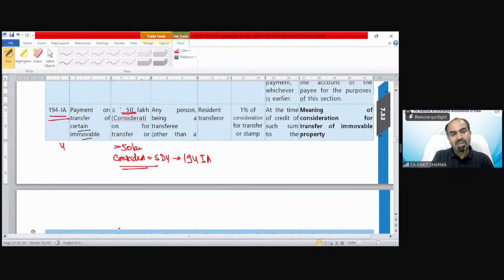Suppose the consideration is 45 lakh and the stamp duty value is 51 lakh. That means the section is applicable. Suppose the consideration is 52 lakh and the stamp duty value is 49 lakh. The provision is applicable. Suppose the consideration is 48 lakh and the stamp duty value is 49 lakh. In this case, the section is not applicable. The rate is 1% of the consideration for transfer or the stamp duty value, whichever is higher. TDS would be applicable at the rate of 1% on whichever is higher.